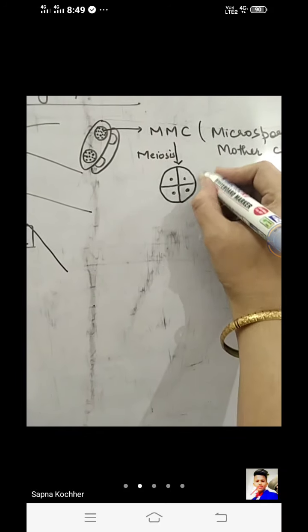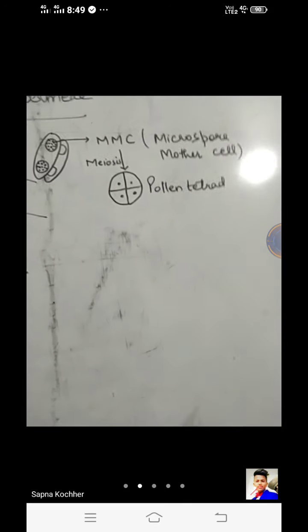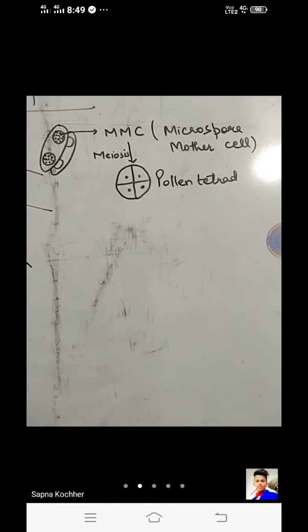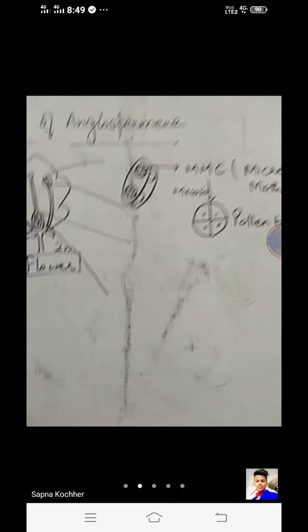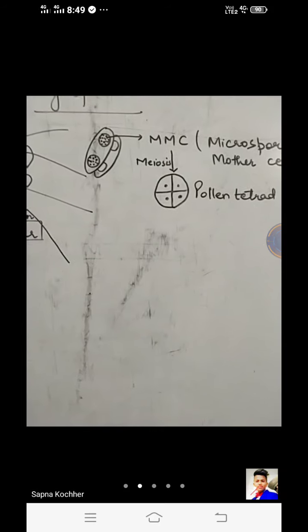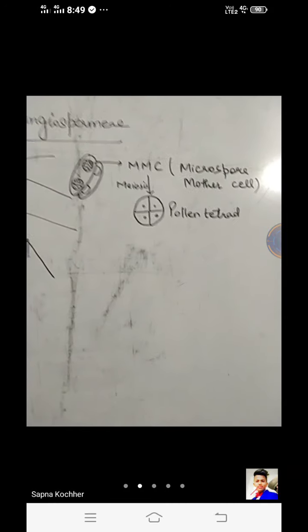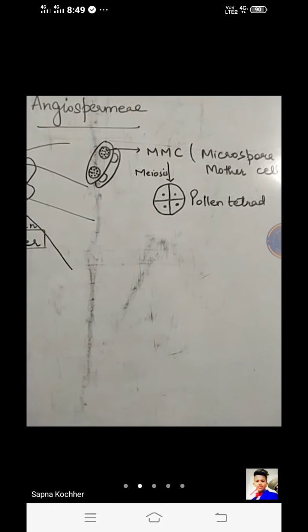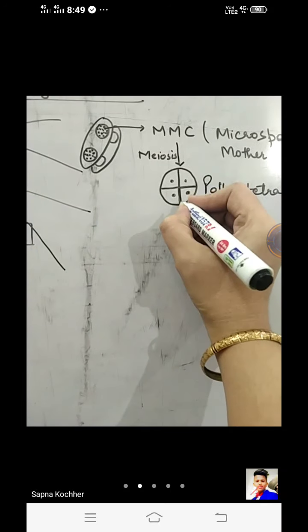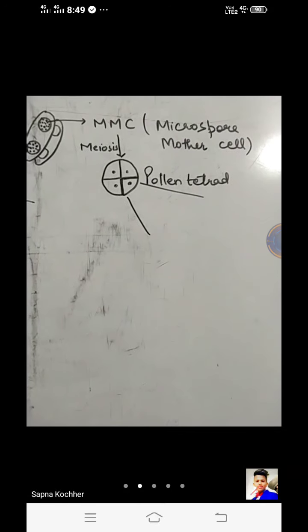So this forms a new structure which we call a pollen tetrad. What is a pollen tetrad? A pollen tetrad is the one in which the pollen grains are joined together. That is, these are four in number. The pollen grains are four in number and they are all joined together initially. They are not differentiated. They are joined together to form a structure called a pollen tetrad. Each of these will be separated further and it will form a pollen grain.